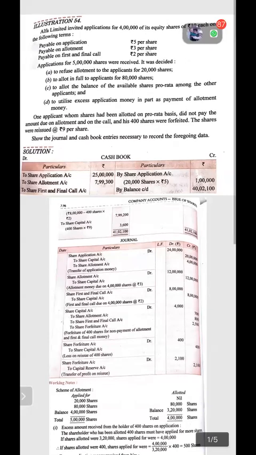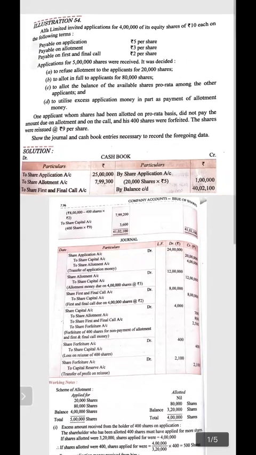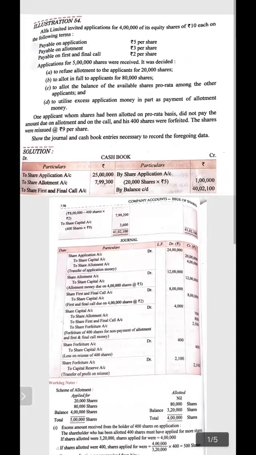Please note it down in your books with pencil. Near the share capital, bracket start, 4 lakh shares multiplied by 5 rupees per share, that will be 20 lakh. In share allotment, the total application money received is 24 lakh. 20 lakh is adjusted in application. It means 4 lakh rupees is surplus received, which is to be adjusted in allotment.